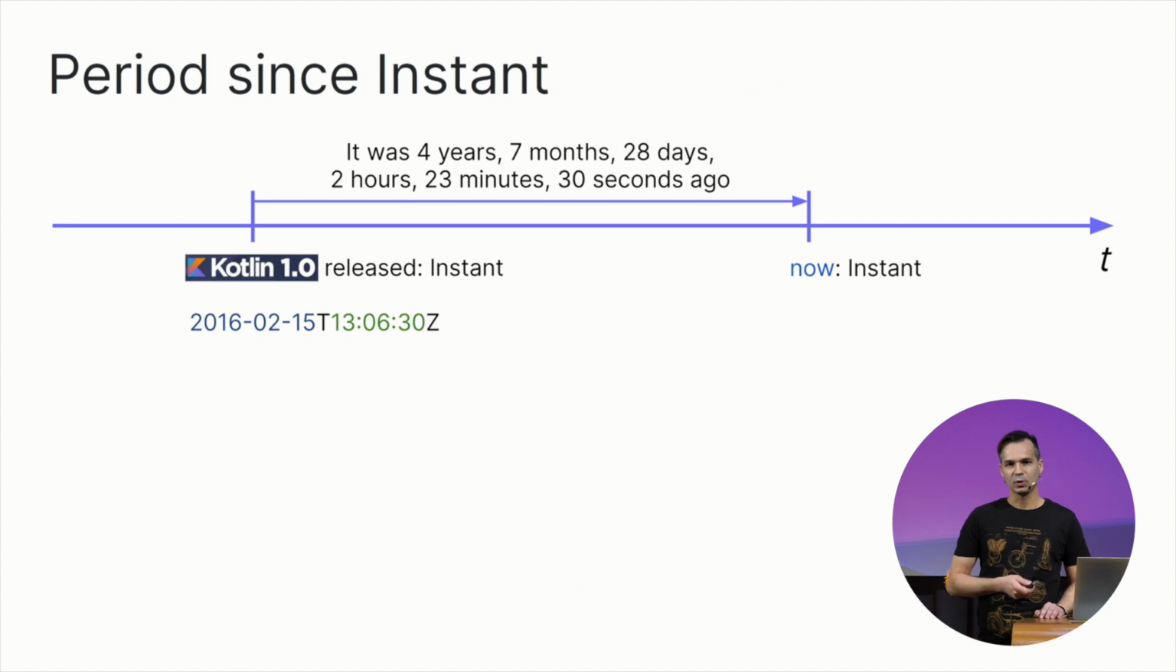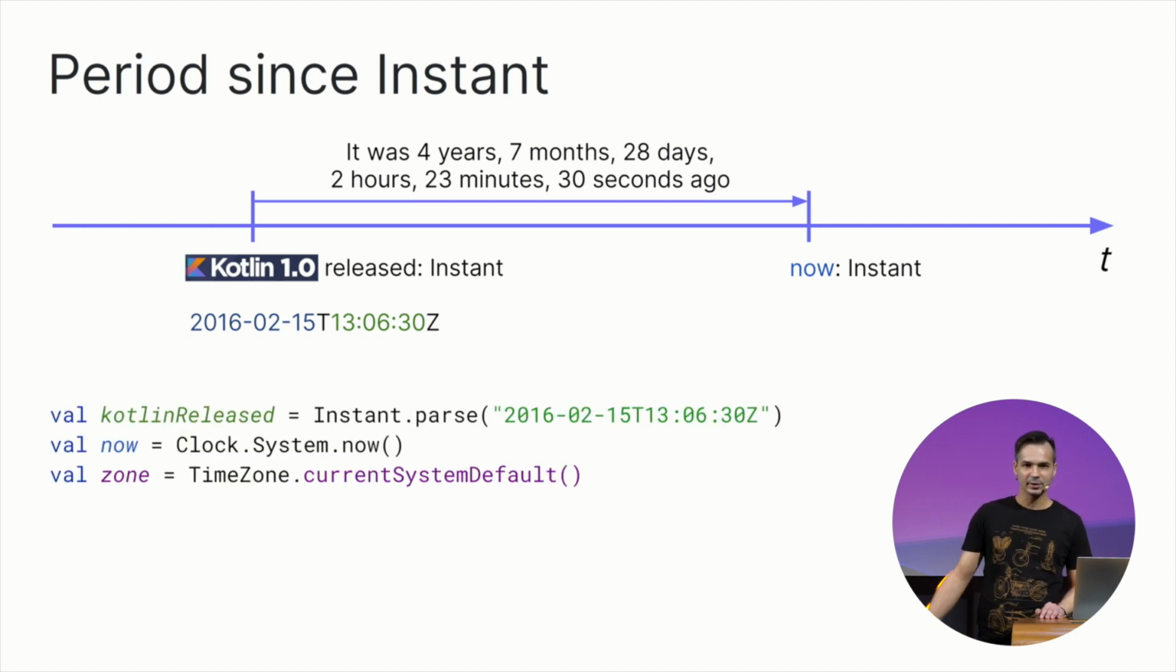Now imagine you want to show a countdown timer that updates every second and shows how much time remains to some future event or has passed since some past event, for example, since the moment Kotlin 1.0 was released. And that time should be displayed as a mix of different units. We can represent the moment of that event as an instant. I did some historical research and found that Kotlin was released on the 15th of February 2016 at 6 minutes past 13 UTC. So how can you do it?